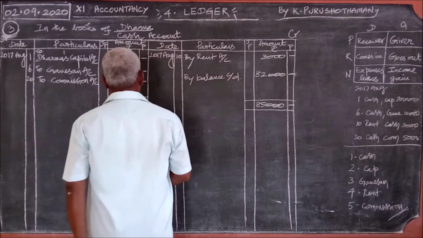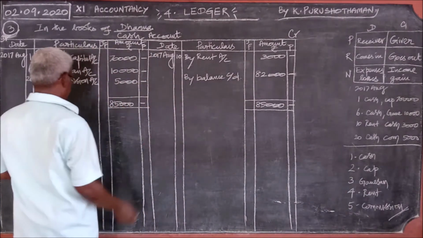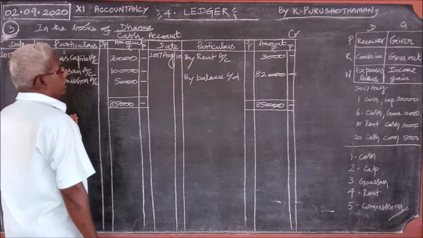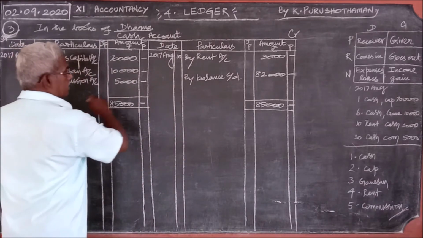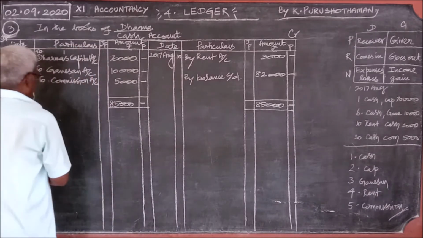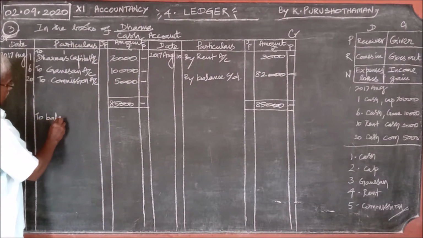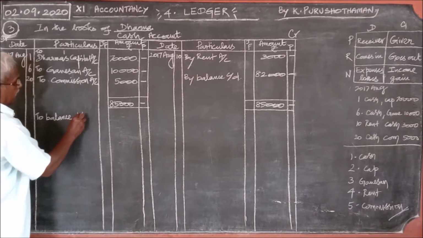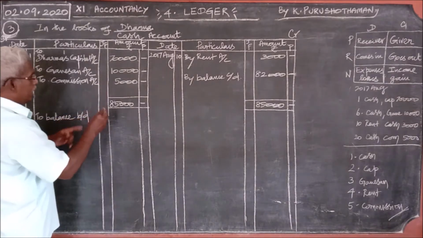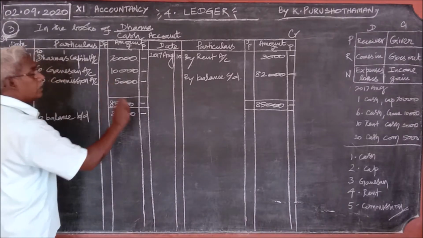Balance carried down. On the opposite side, if carried down on the credit, brought down on the debit. If carried down on the debit, brought down on the credit. That is the opposite side. Here, to balance brought down, we should write the same carried down amount, 82,000.